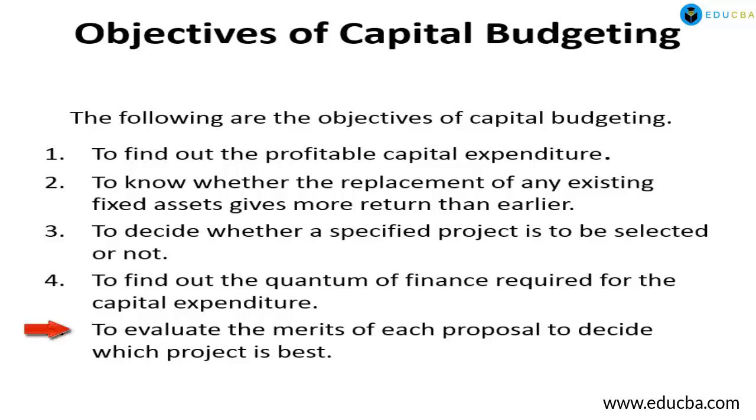Point number 5, to evaluate the merit of each proposal to decide which project is best. Merit means the returns. Capital budgeting helps to analyze the returns of each and every option, and then based on the returns it will decide which project is to be selected.